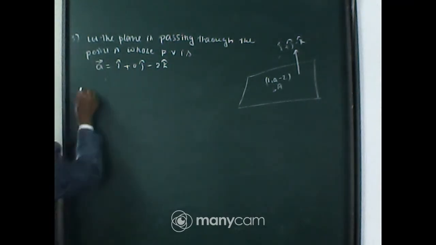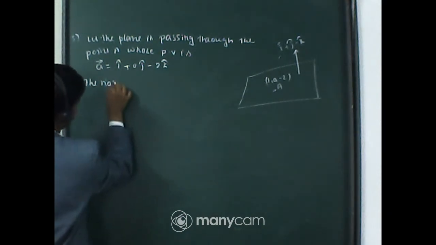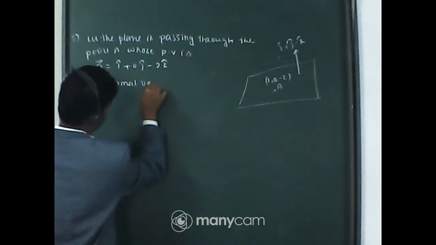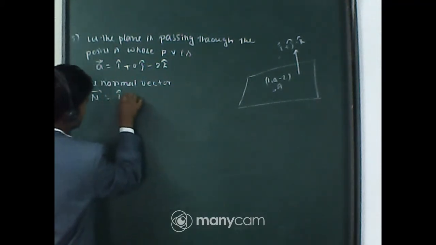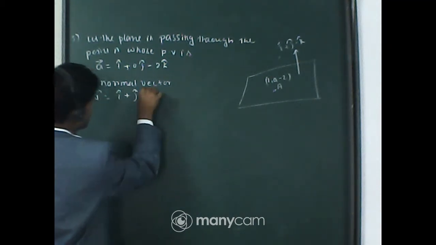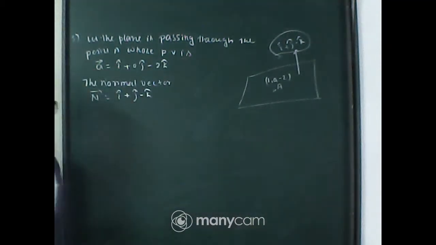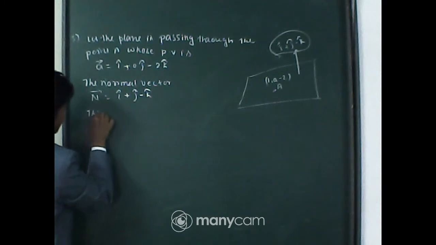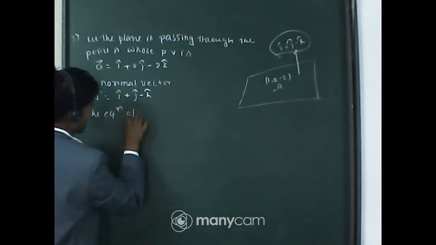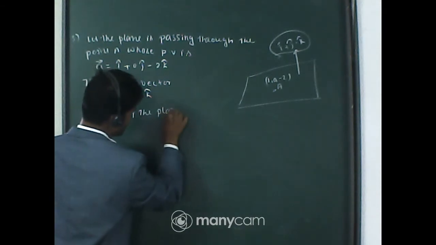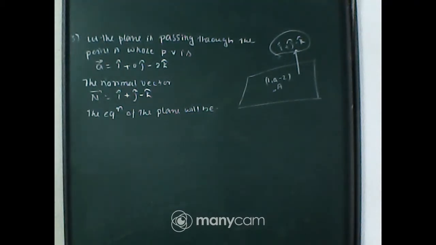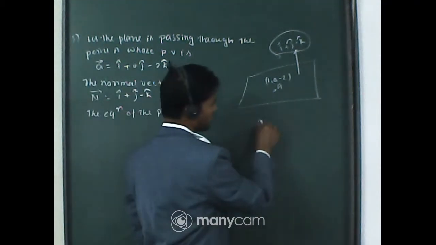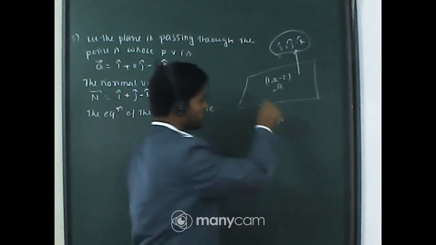Also, the normal vector is given as n equal to i + j - k. Therefore the equation of the plane will be, okay, can anyone tell me what will be the equation of the plane passing through the point whose position vector is a and perpendicular to the vector n?